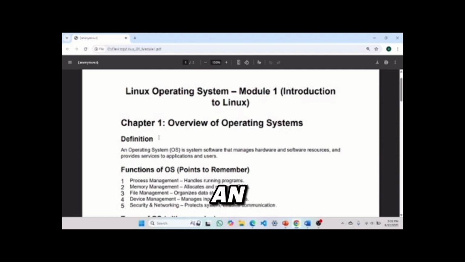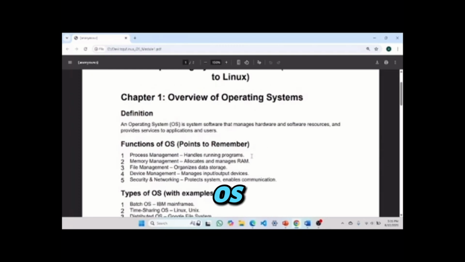So, starting with the definition of an OS. What is an OS? An operating system is a system software that manages hardware and software resources and provides a service to applications and users. A simple definition, you can say, software that manages hardware and software resources. Nothing special. So, what are the functions of an OS? Some pointers are written here: process management, memory management, file management, device management, and security and networking. These are the main functions of an OS.